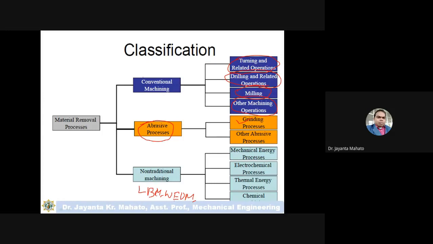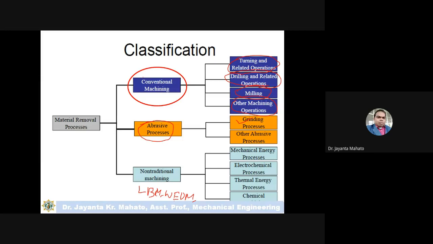All these are another category of non-traditional machining processes. First, we will discuss some conventional machining processes briefly, since a lot of parameters are there, so I'll give a brief introduction.